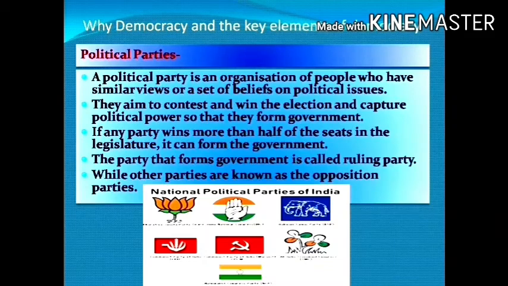Now if any party wins more than half of the seats in the legislature, it can form the government. Now the party that forms the government is called the ruling party, while other parties are known as the opposition parties. So if we talk about the ruling party, now we have Bharatiya Janata Party as the ruling party, and we have Congress Party and others as opposition parties.